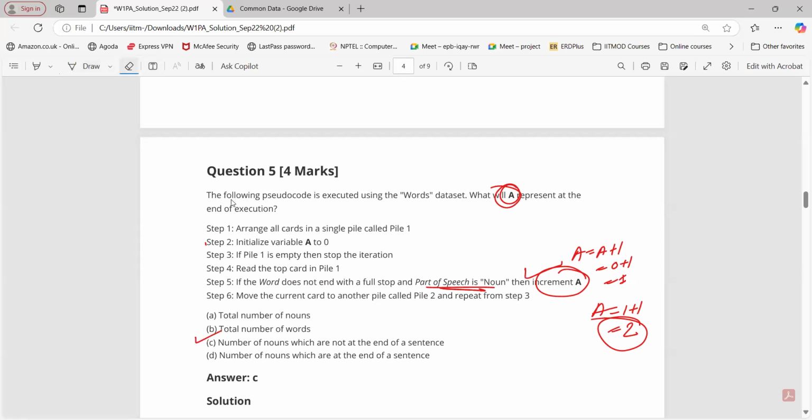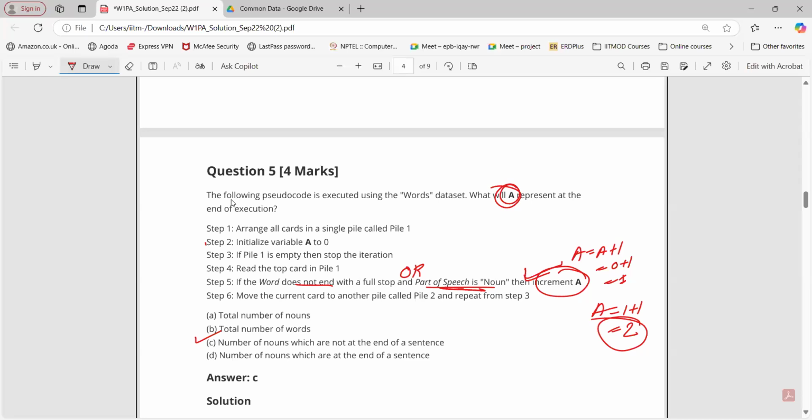Sir, suppose in step 5, between the two conditions, instead of "and" there is written "or". Then if any one condition is true, we have to increment the value of A. Okay, sir. Thank you.